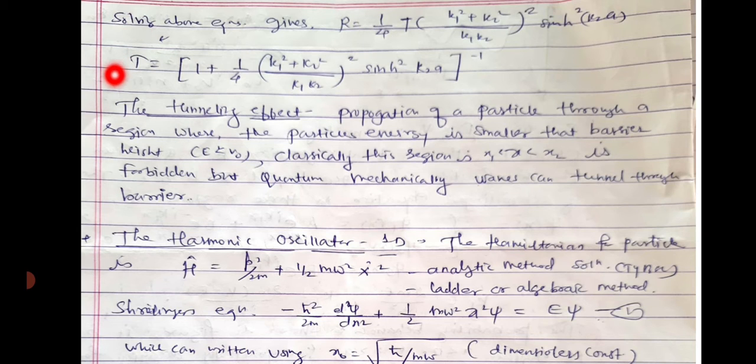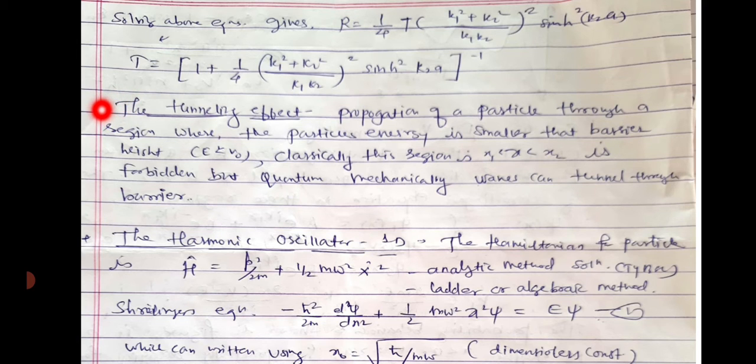So the transmission probability T is equal to 1 plus 1 by 4 into (k1 square plus k2 square) divided by (k1 k2) whole square, sinh square k2a, its inverse. If you add these two terms, you will get 1. So these are the equations for R and T.